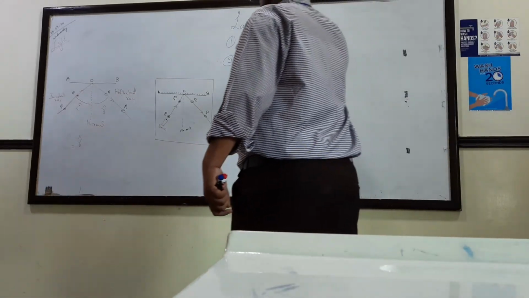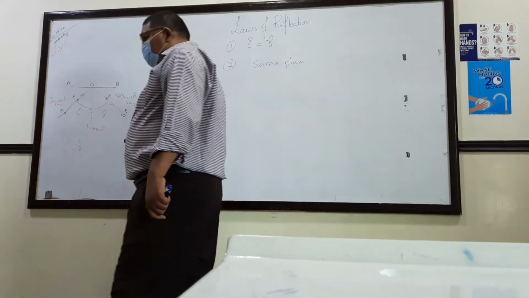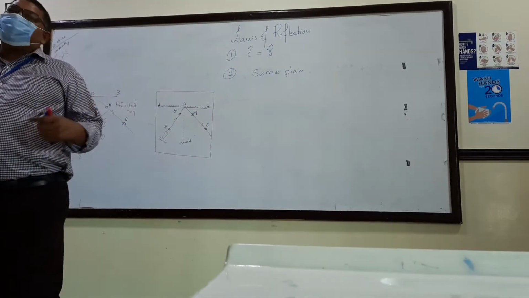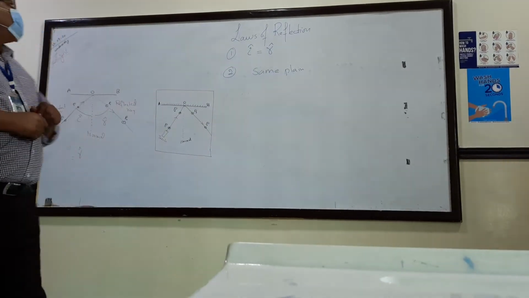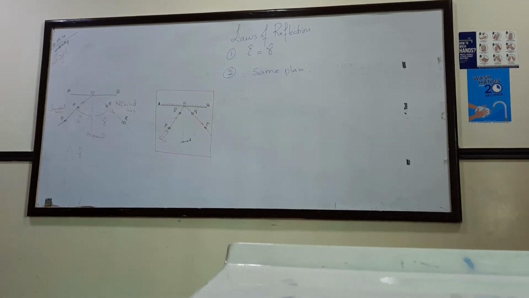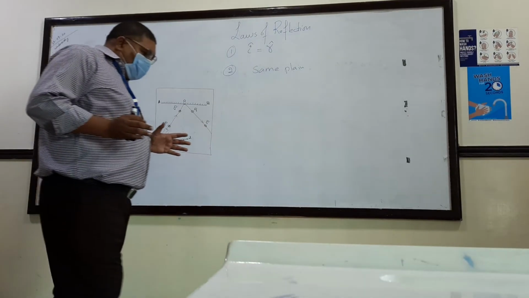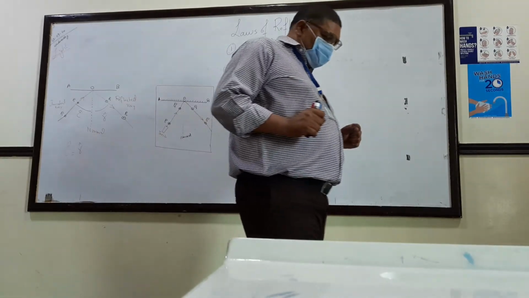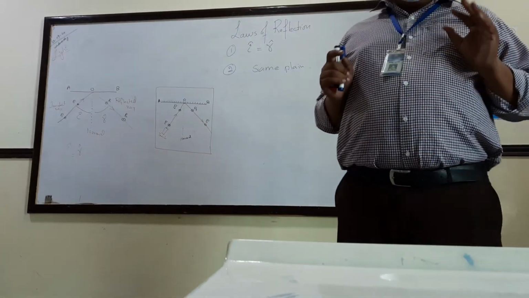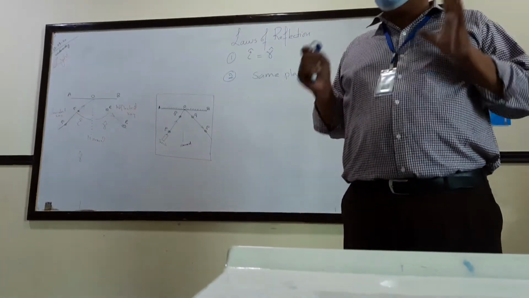This reflection is used in the mirror. In our course, we will be studying mirrors.